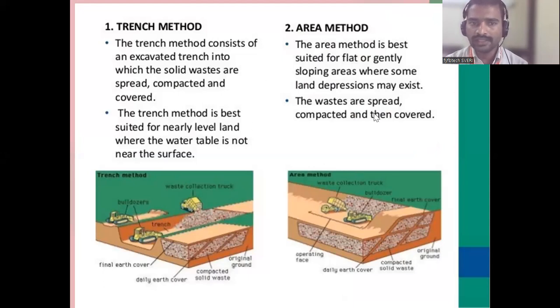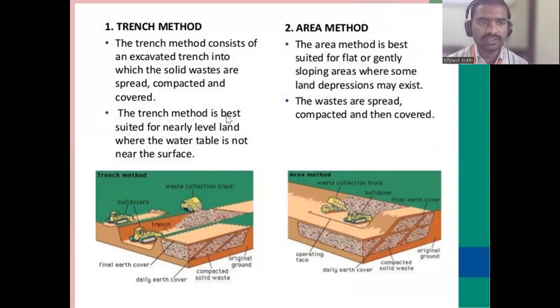In the area method, it is best suited for flat or gentle slope areas where some land depressions may exist. See here, this is the area, and some depressions are there. At that point it is used where the area has depressions.